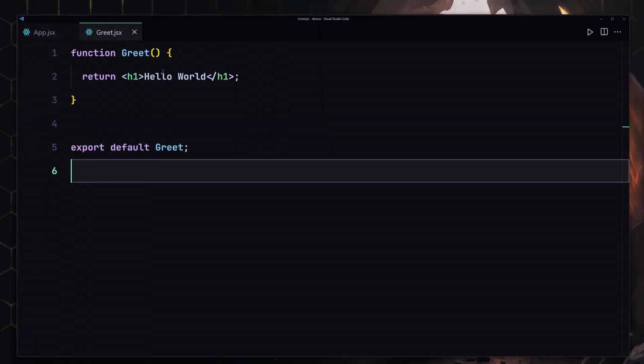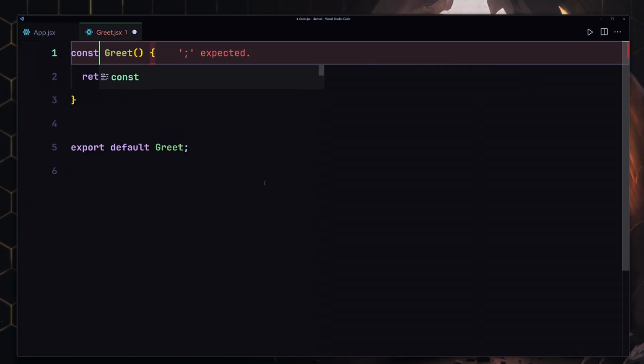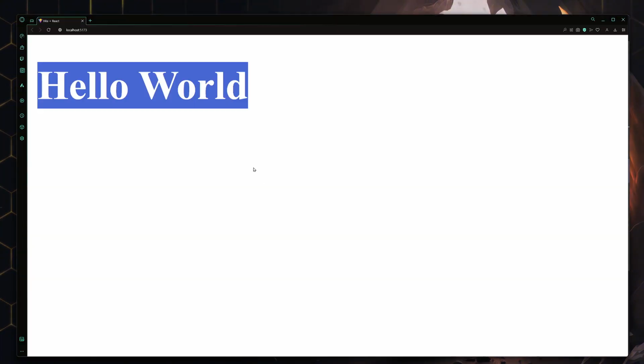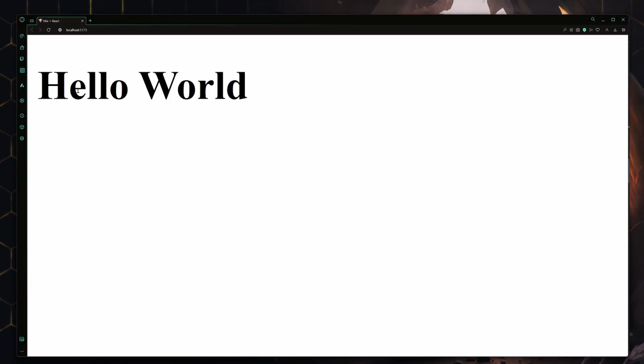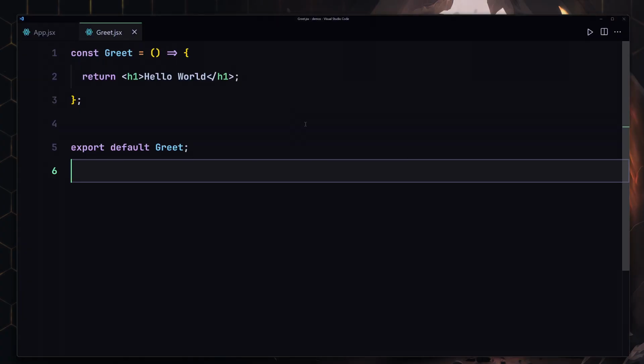But I'm going to go in there and refactor this code to use the arrow function. So I'm going to remove that and change that to const, and also make that an arrow function. So now if I save my file, we are still getting that same result, which is saying hello world. Okay, so yeah, that was our first challenge in this course.